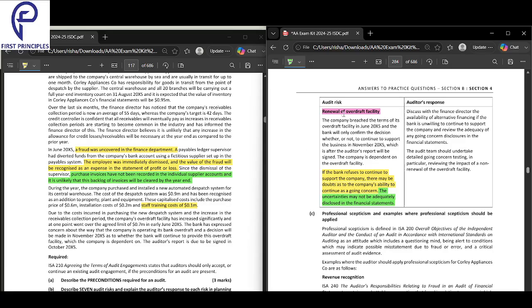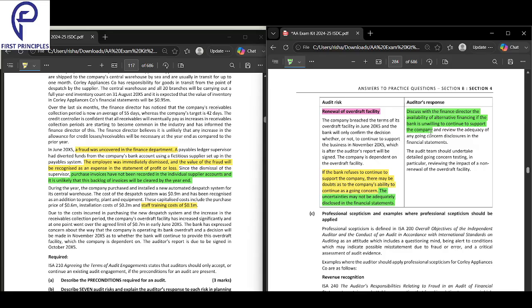So as an auditor, what should be your response? Firstly, you will discuss with the finance director whether they can get money in any other way if the bank does not give them money, right? If the bank is unwilling to continue to support the company, can they get the money from somewhere else? Discuss with the finance director the availability of alternative financing.